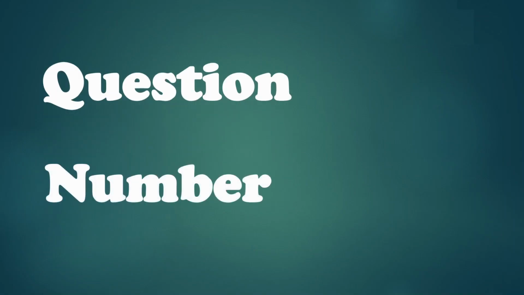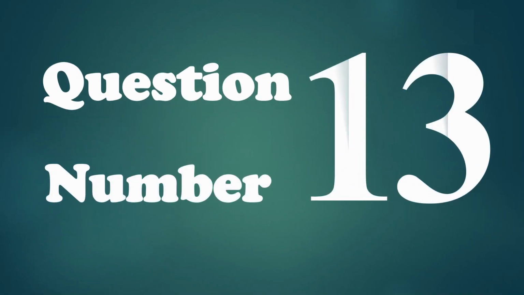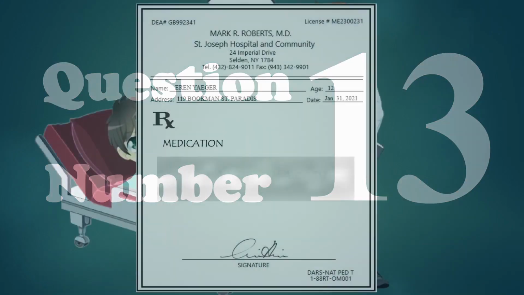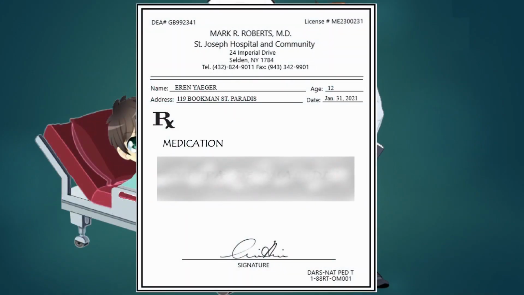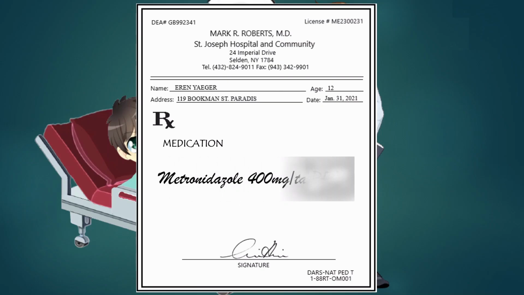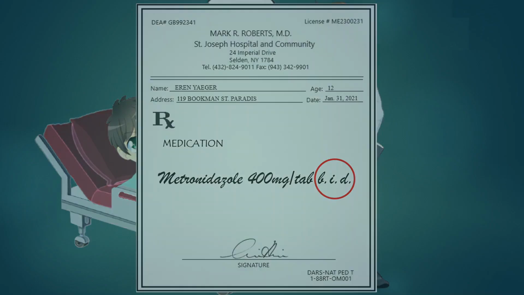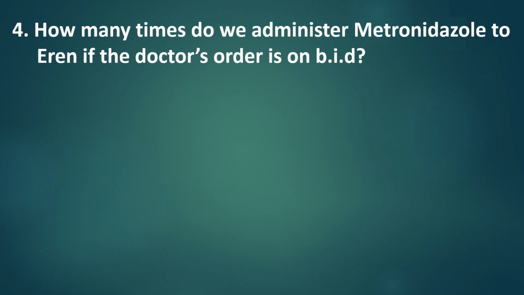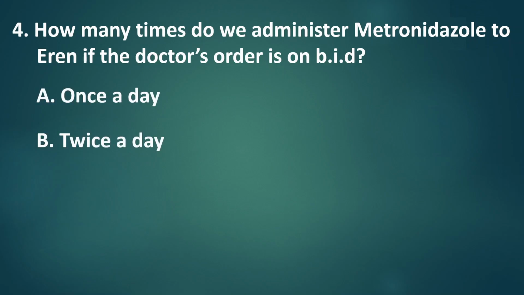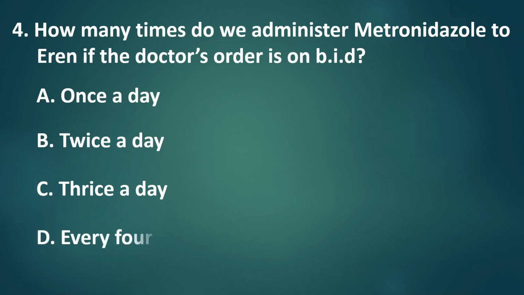Question number 13. Since we have already unlocked the medication of Aaron, it was written as metronidazole 400 mg per tablet BID. How many times do we administer metronidazole to Aaron if the doctor's order is BID? A. Once a day. B. Twice a day. C. Thrice a day. Or D. Every 4 hours.